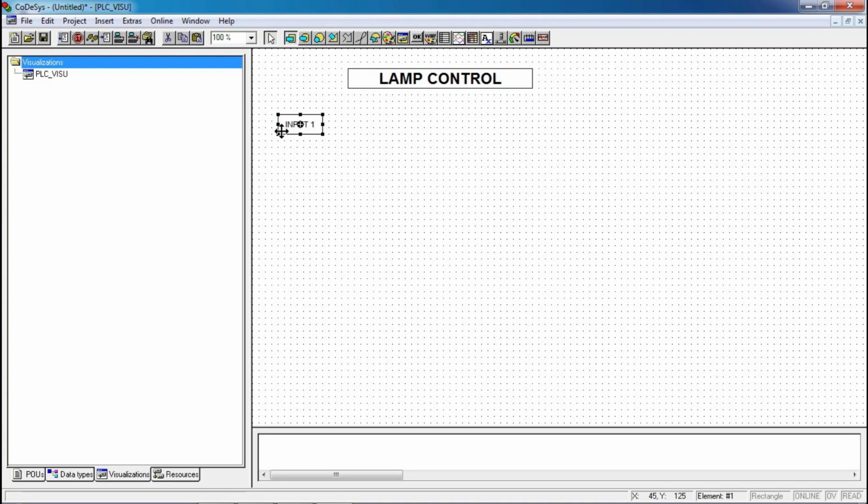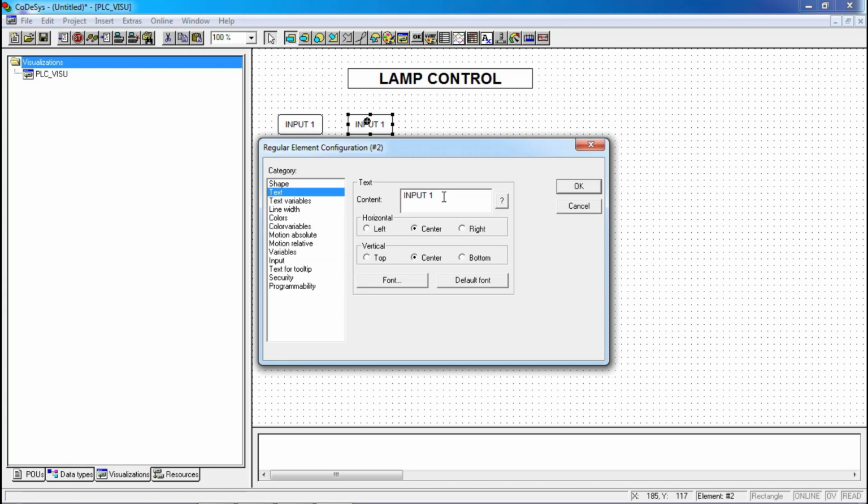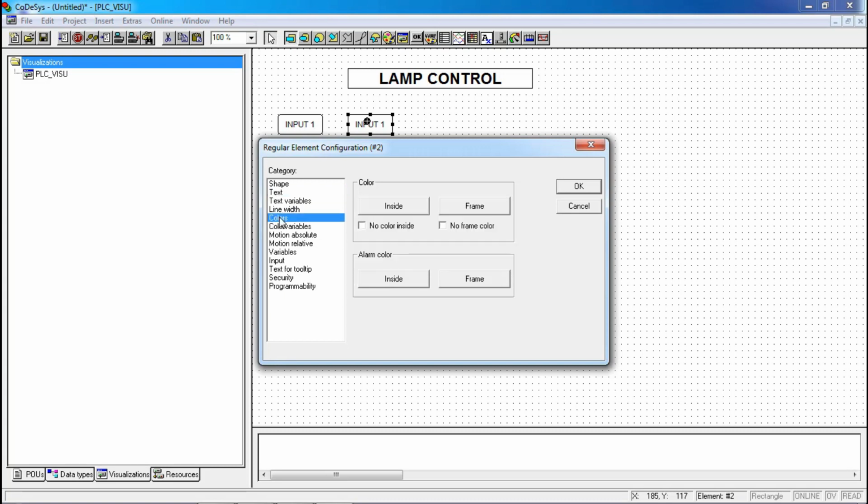Now do the same for input 2 as well. Just copy paste, control C, control V. We need to change the tag name only. All the properties will remain the same. To go into the configuration, double click on this. Change the text from input 1 to input 2.